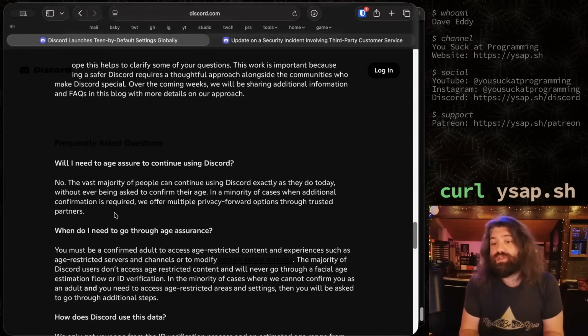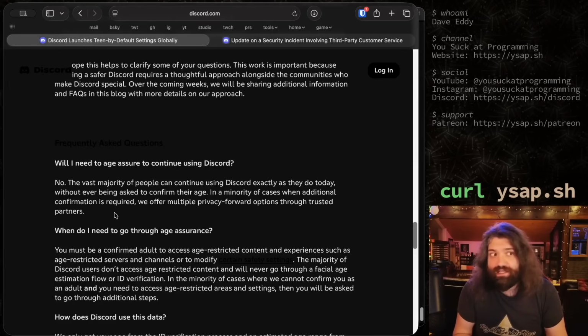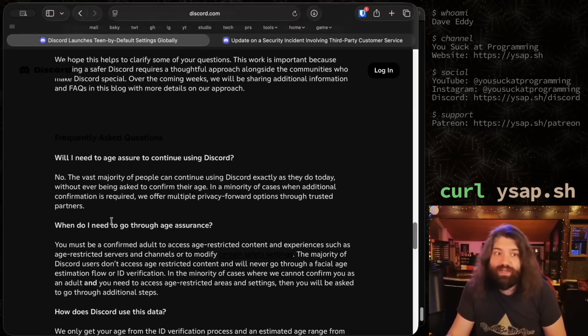So does this mean if I want to access the teen Discord, like if I'm assumed teen, I don't have to do anything? Like if Discord comes to me and they're like, Dave, we can't figure out if you're an adult or not, give us your ID, and I'm like, no. Are they going to be like, okay, well, you can continue operating, but as a teen? Because if so, that's okay. I don't hate that. I don't hate that they've actually just completely shut me off. But okay, I'm just curious exactly what that means.